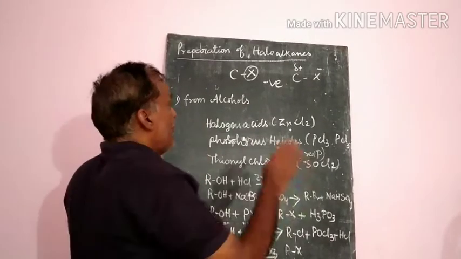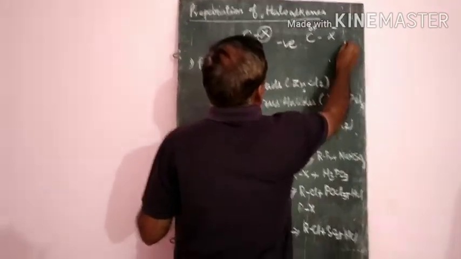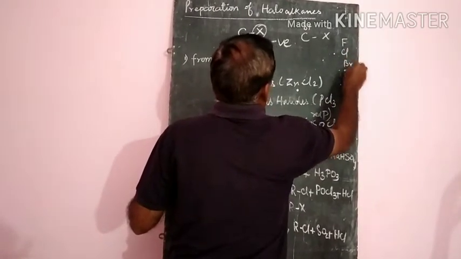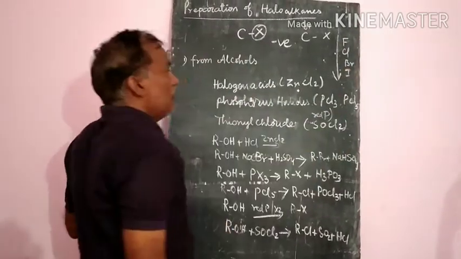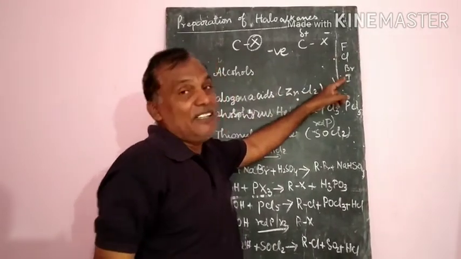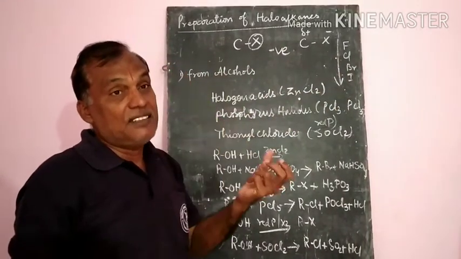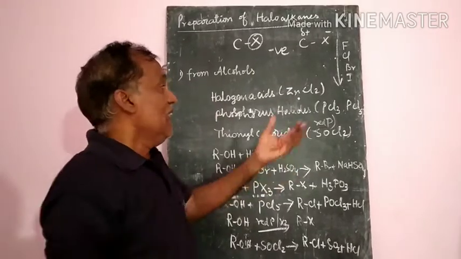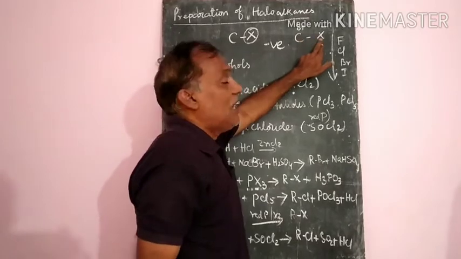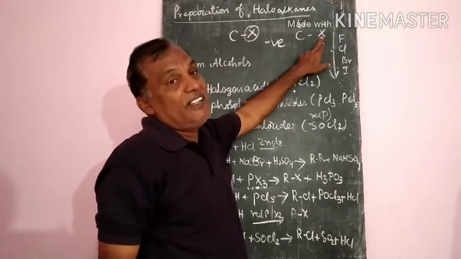But already we know that for fluorine, chlorine, bromine, iodine, when we are moving from top to bottom, the size of the halogen atom increases. As the size increases, the bond length between the carbon and halogen also increases.